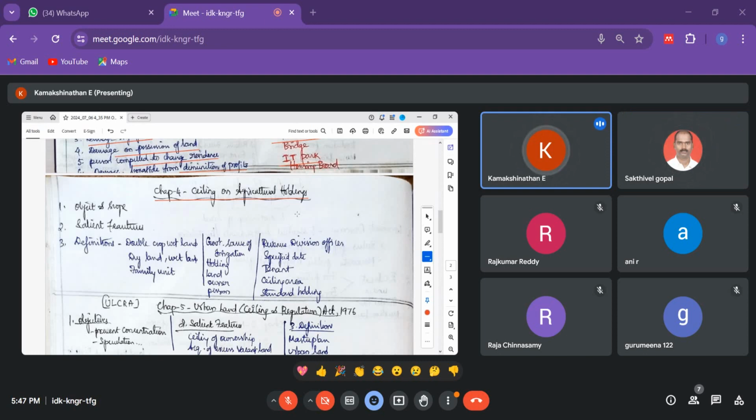So now, the ceiling limit prescribed under the act is 10 acres to 54 acres per family. The family is not more than 5 members. Family is defined as an individual, spouse, unmarried sons and unmarried minor daughters, and major sons.